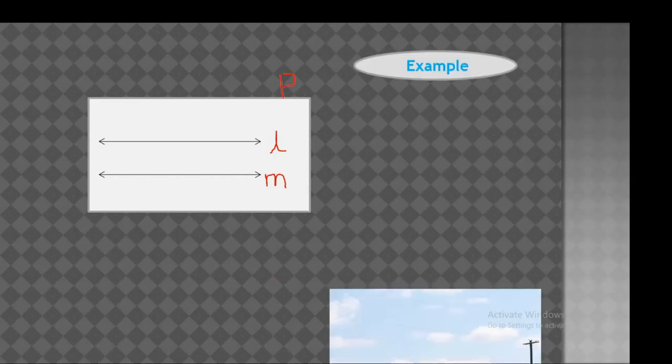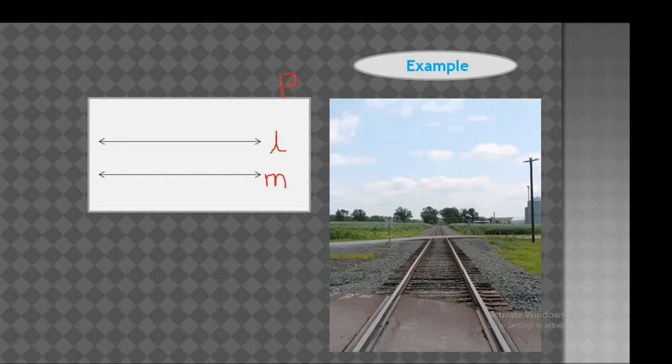So suppose this is the plane P, just like your piece of paper, a two-dimensional figure, with x-axis, y-axis, and this is the line L and line M. Both the lines lie on the same plane P. Therefore, these lines are known as coplanar lines because they lie on the same plane. An example of parallel lines is a railway track, because in the railway track, both the lines never intersect each other. So this is a very good example.